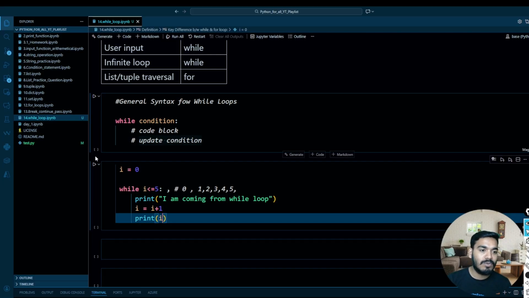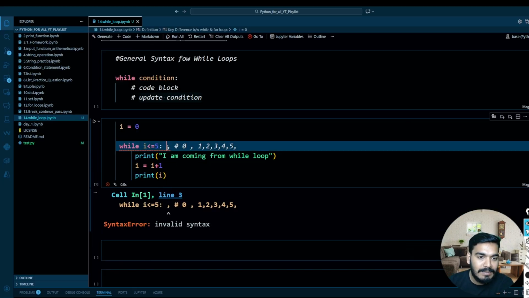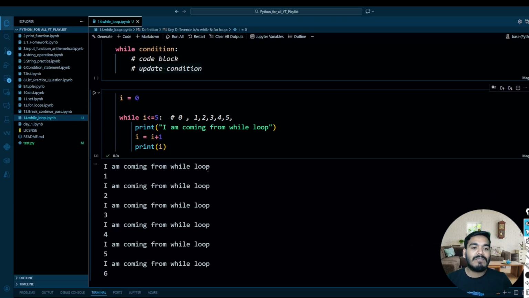Now let's run this code. What is the issue? Okay. I made a mistake over here, guys. It should not be a comma, right? Now execute this. See, "I am coming from while loop" and your i is 1 the first time. Okay, then it should be 1 or 0. Okay, because you have already iterated here. Let's keep this here.